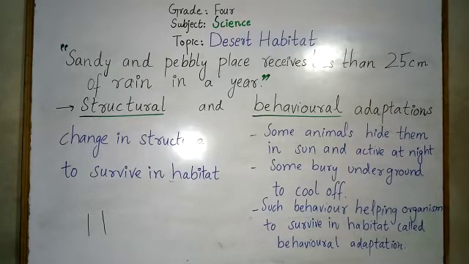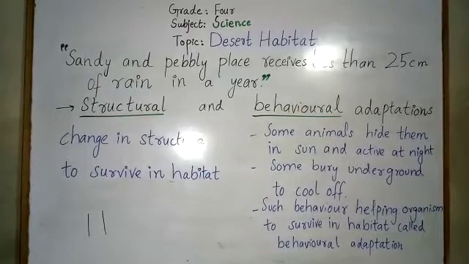So let's take an overview of the desert habitat. Desert habitats are the dry areas of the land and are found almost all over the world. These are sandy and pebbly places that receive less than 25 centimeters of rain, and they are extremely hot environments with harsh conditions. It is very difficult to survive there.